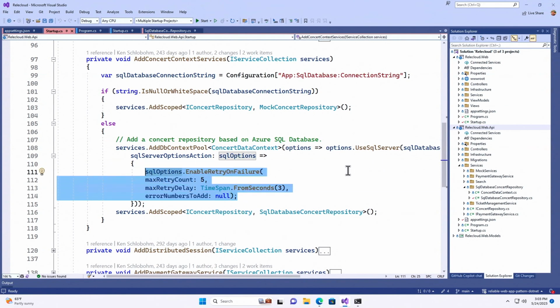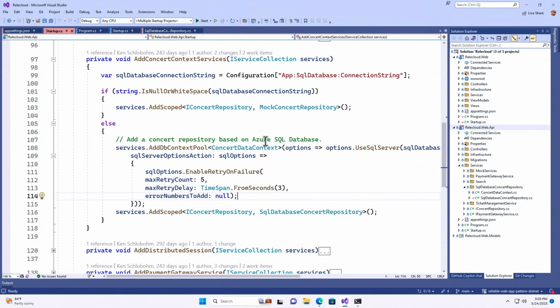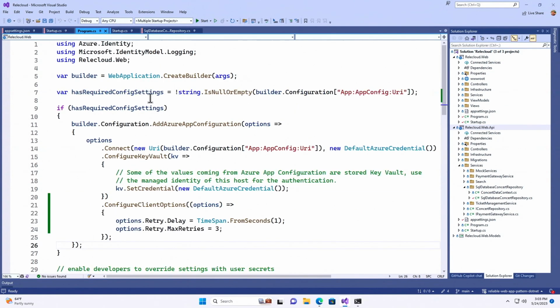And Entity Framework, when it calls the SQL Server, offers its own enable retry on failure policy that I have highlighted here. So something happens, it takes too long. Let's say we're using SQL Server serverless or something. It takes a little bit to spin up and you get a timeout. It's going to try its own retry policy here. So if the client library offers a retry, use that.